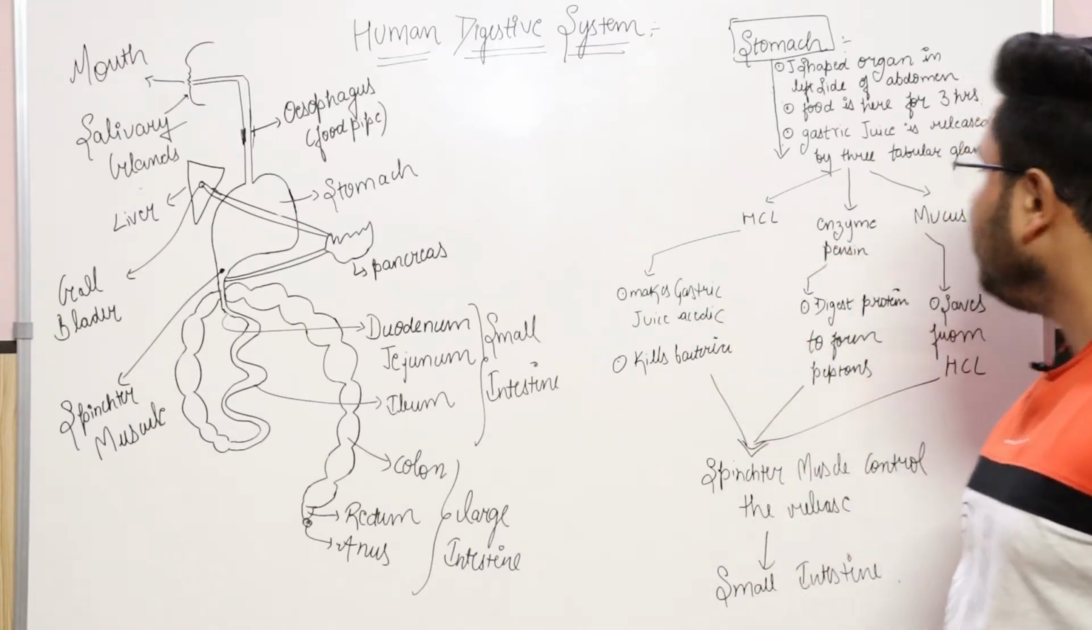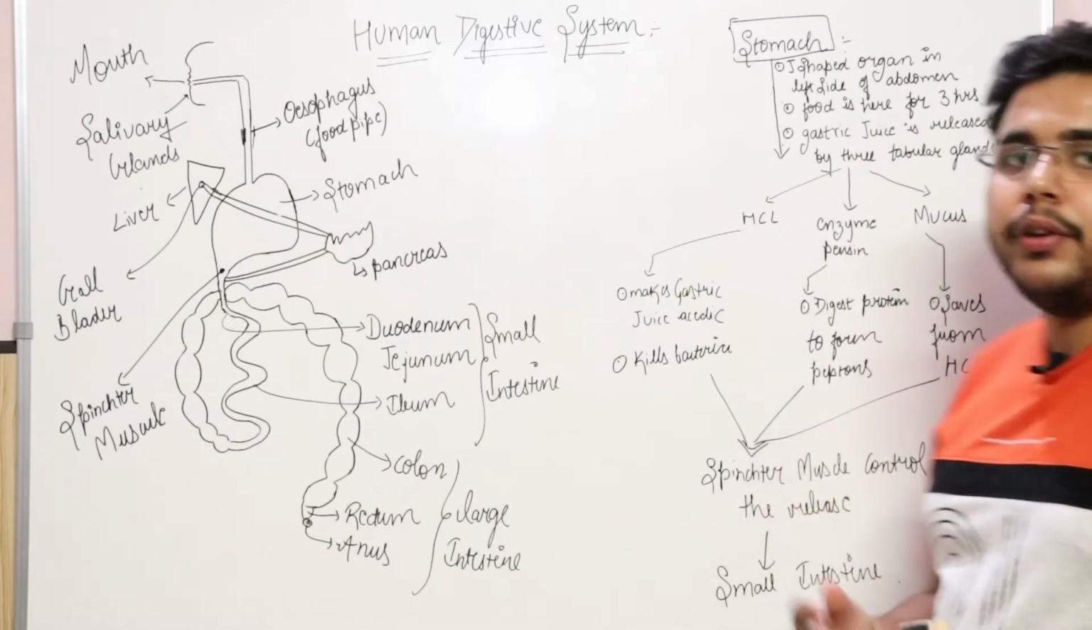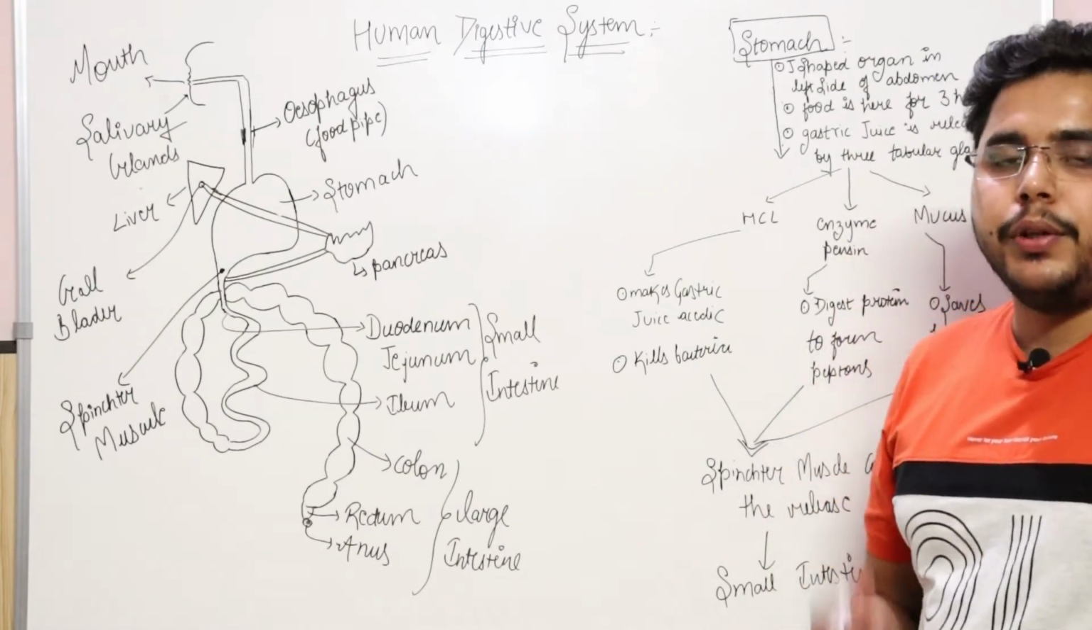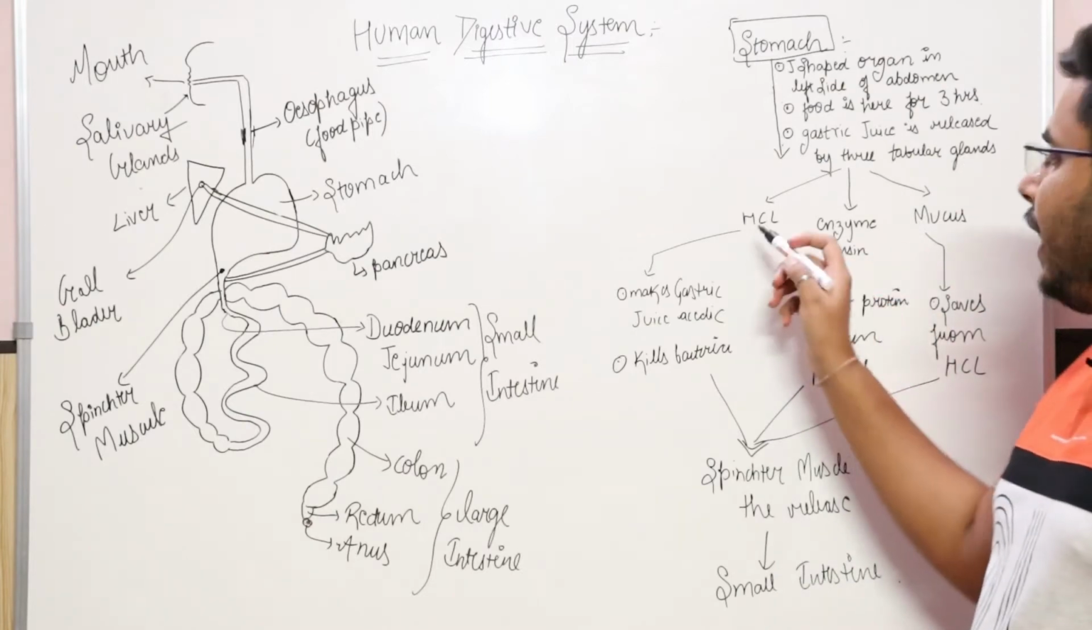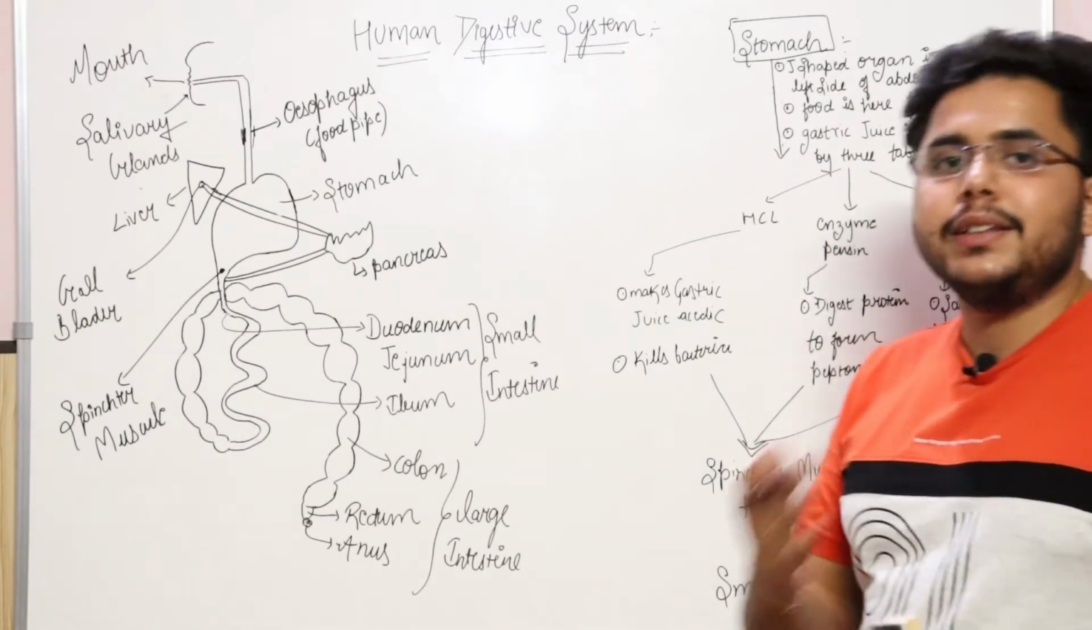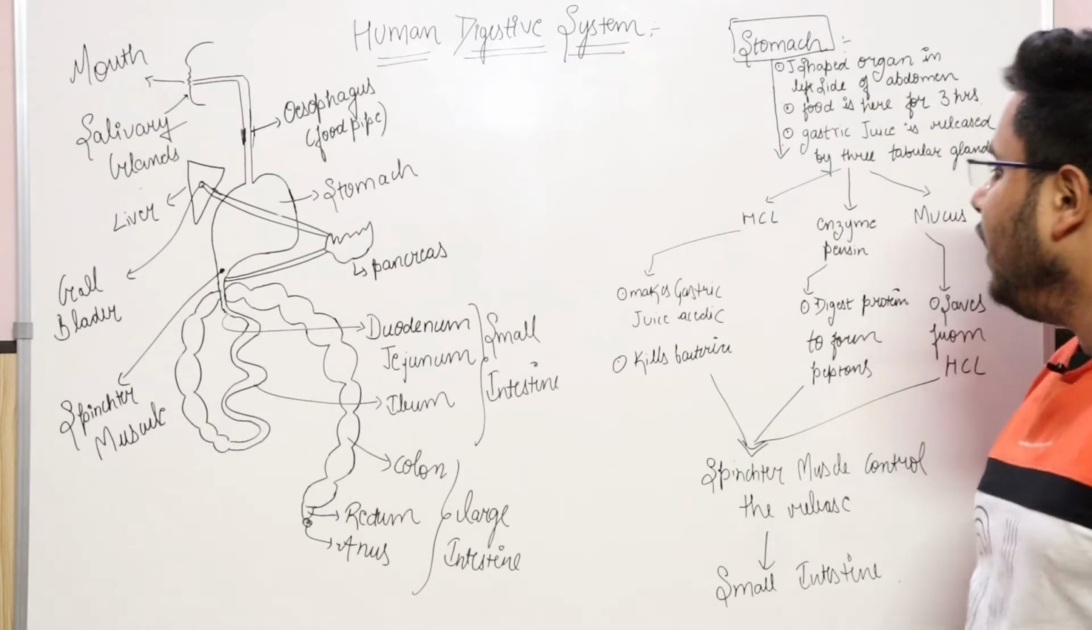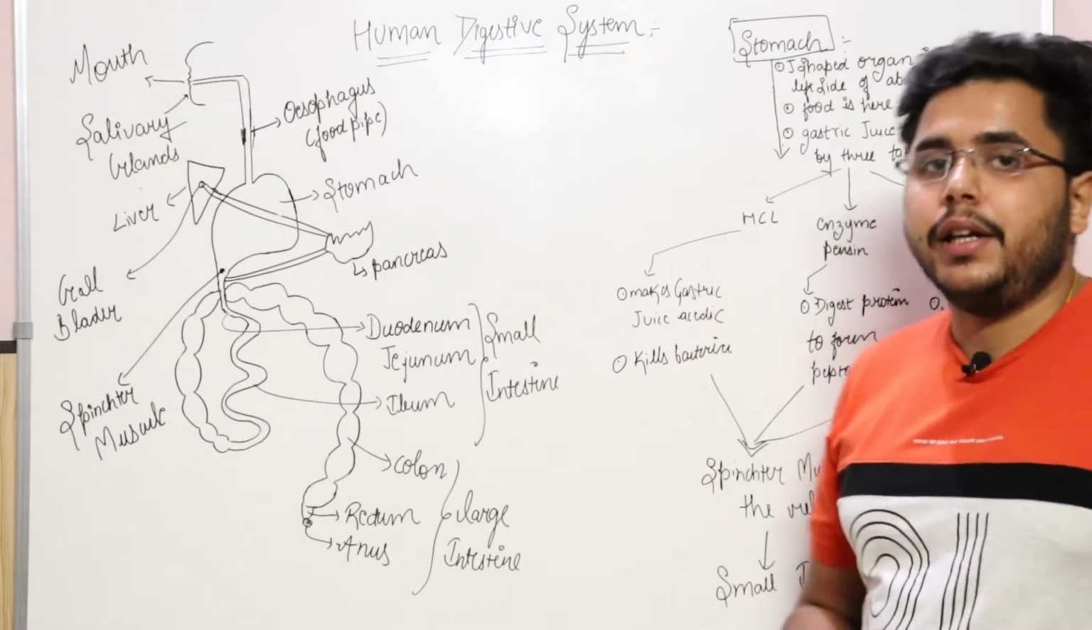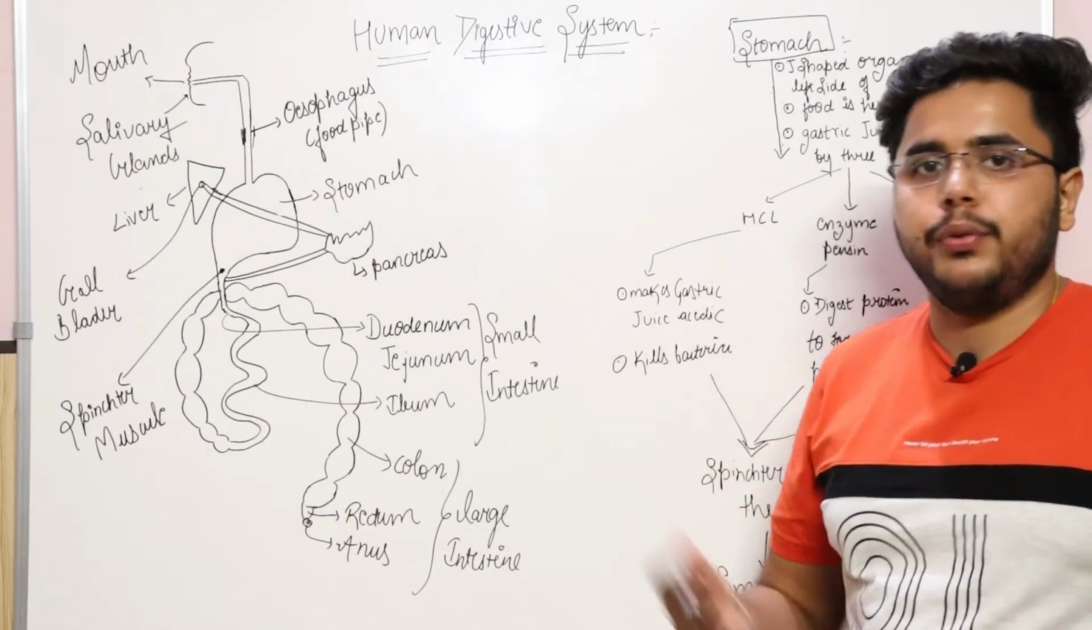The reason is that the enzyme pepsin works in the acidic medium only. So in order to activate the enzyme pepsin, HCl provides it the acidic environment. And the second thing is that it kills the bacteria which are coming along with the food.